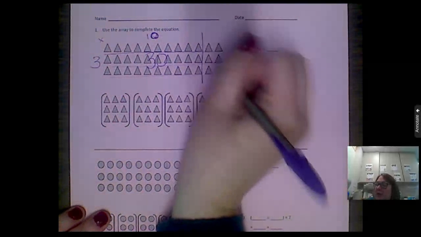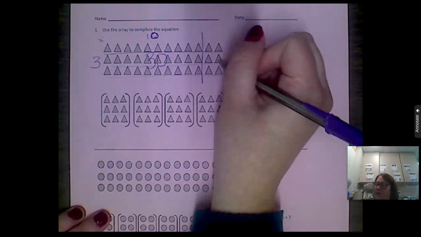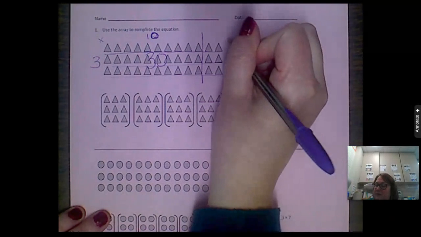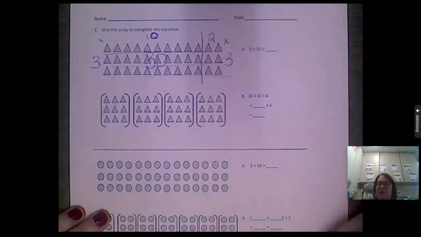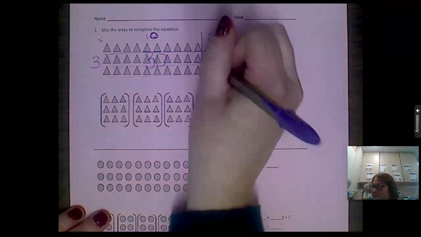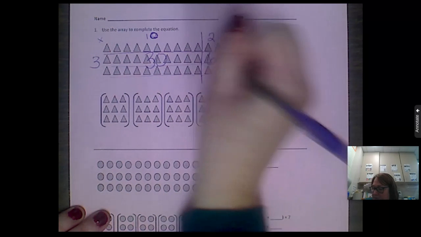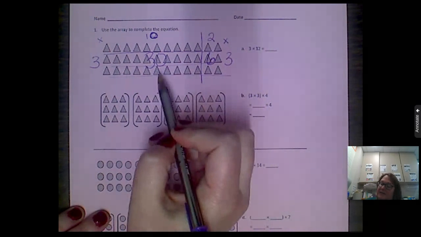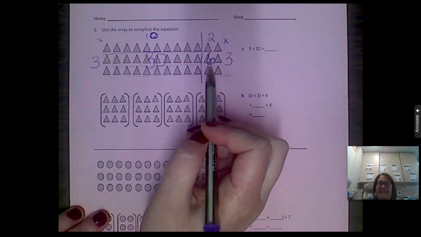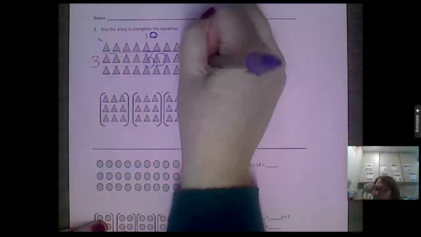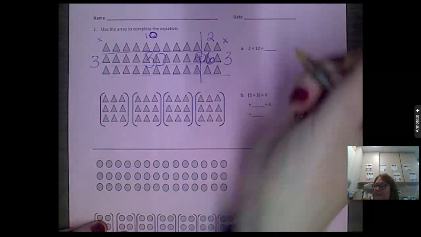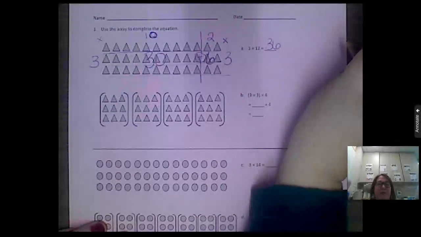So this part right in here would be 30. And in this part over here, I've got 1, 2, 3 rows times 2 in each row, which equals 6. So the left side is 30, and the right side is 6. What do I do to those two parts? I add them together. So 30 plus 6 is 36. We just used the distributive property.